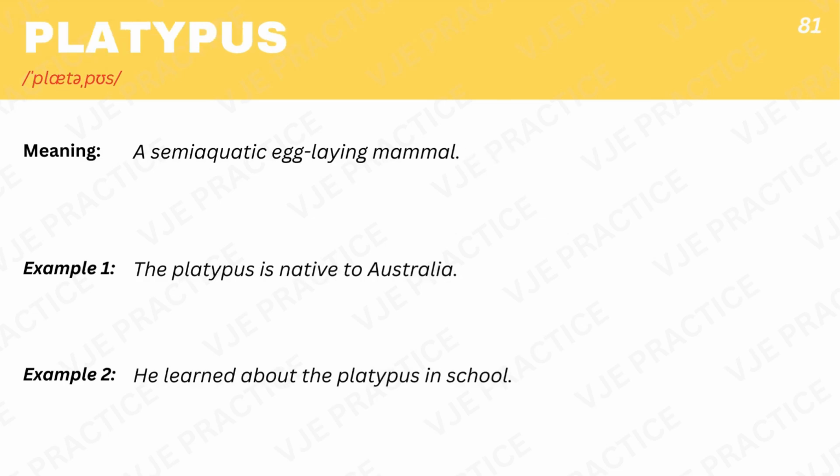Platypus, a semi-aquatic egg-laying mammal. Example 1. The platypus is native to Australia. Example 2. He learned about the platypus in school.